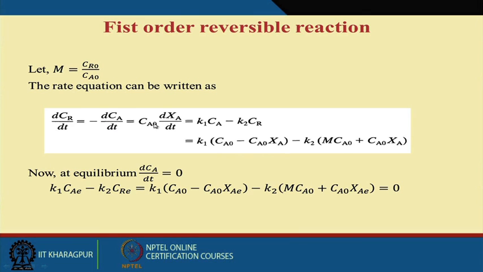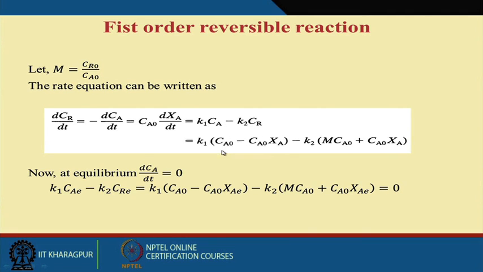Ca is the concentration of substrate at any time t. If the conversion is Xa, then this will be nothing but Ca0 into Xa. But Ca0 is constant, so that will come out, and your equation will be Ca0 dXa by dt, equal to K1 into Ca minus K2 into Cr.